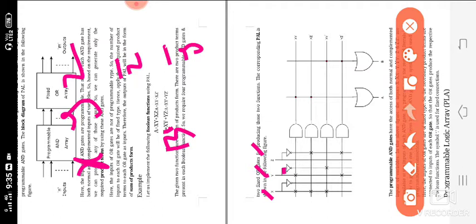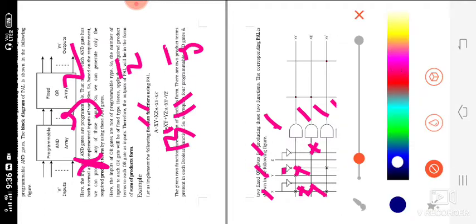Our equation, x y is the first term. So we are designing AND gates, because here there are 1, 2, 3, 4, so four AND gates are there. We are designing 1, 2, 3, 4, and the first is xy. So this is the value of x, this is the value of y. We are assigning x. Next is xz bar. So we are assigning x. Next is z bar we are assigning. Next one is x, y, z. In the same manner, next is x, y bar. Next is yz bar.